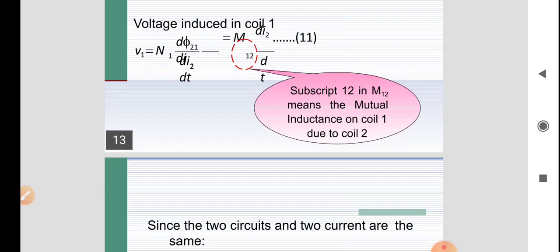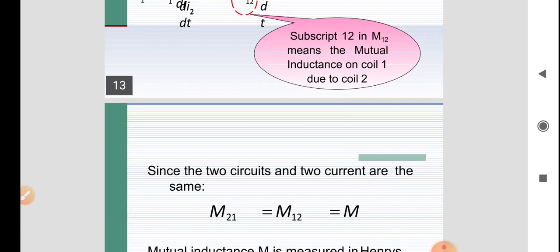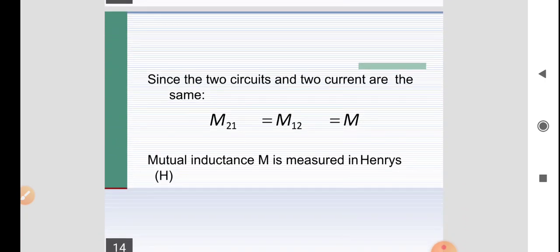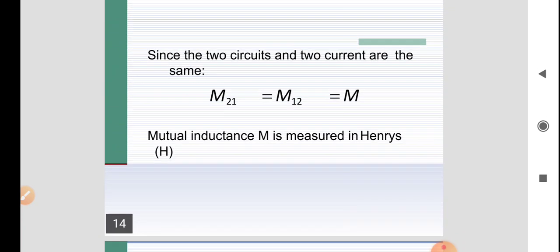Some other flux is induced in L1 because of the opposite current. So this inductance is called a mutual inductance. Here, since the two circuits and two currents are the same, we are assuming that the amount of current flowing in coil 1 is the same as the current flowing in coil 2. That is the reason I am saying that the mutual inductance M21, on the second side, is equivalent to that of the first side.